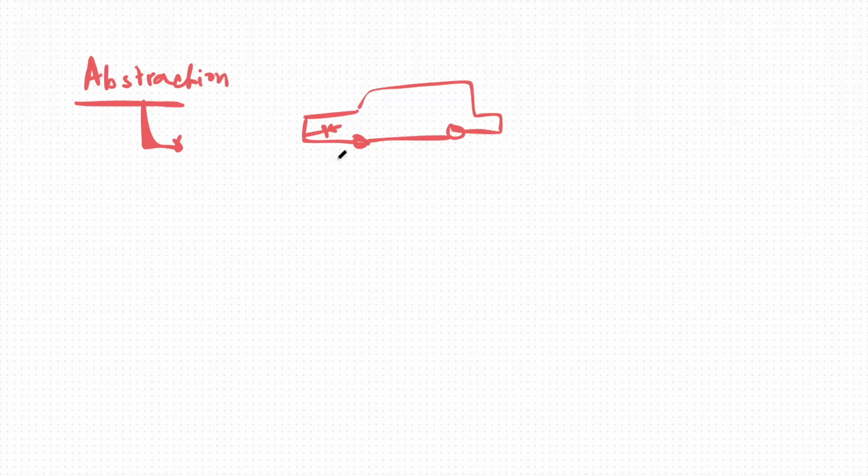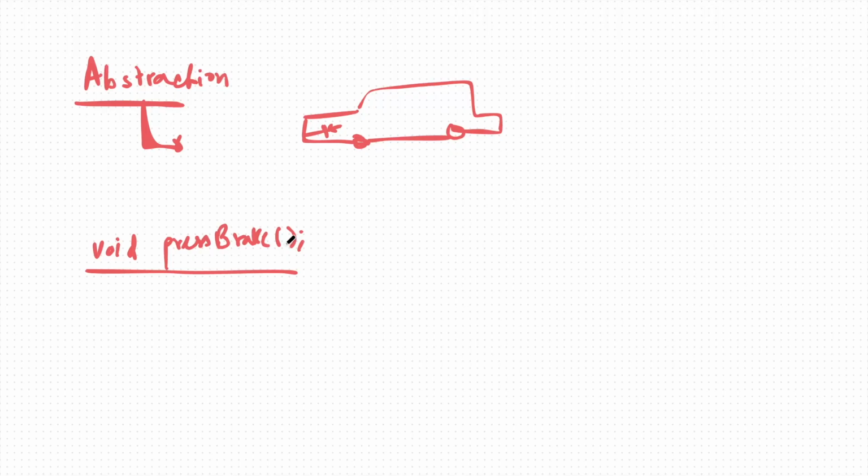In Java code as well, you can do the same. You can just expose the function and hide the implementation of that function. For example, you have this function called void pressBrake. Here I have only defined the function and used a semicolon.